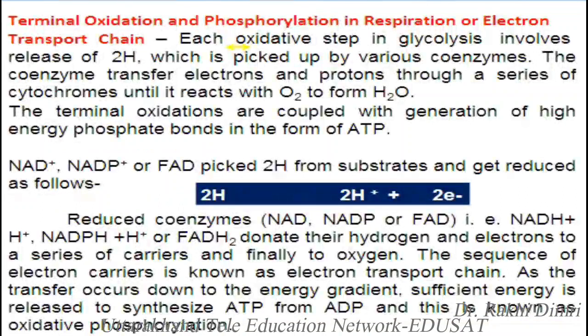Terminal oxidation and phosphorylation in respiration, or the electron transport chain. Each oxidative step in glycolysis involves release of hydrogen ion, which is picked up by various coenzymes. The coenzymes transfer electrons and protons through a series of cytochromes until it reacts with oxygen to form water. The terminal oxidations are coupled with generation of high energy phosphate bond in the form of ATP.